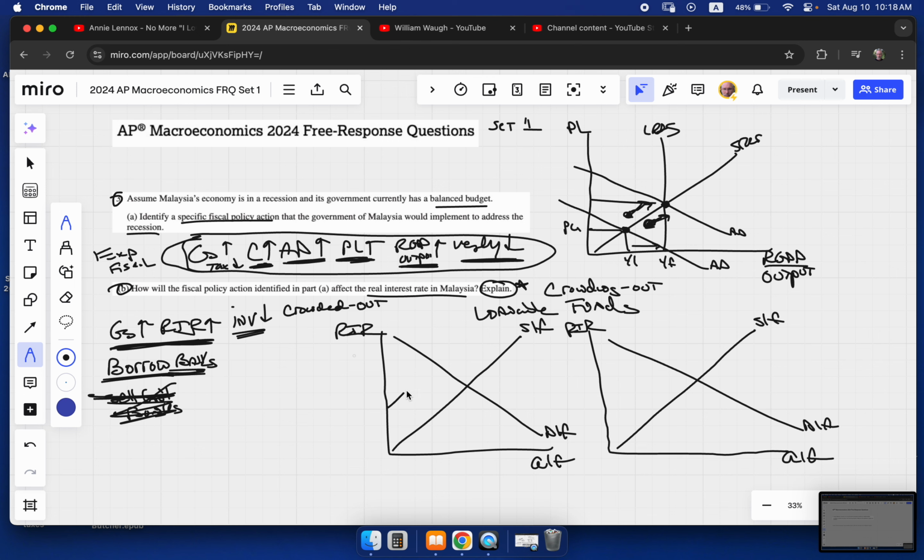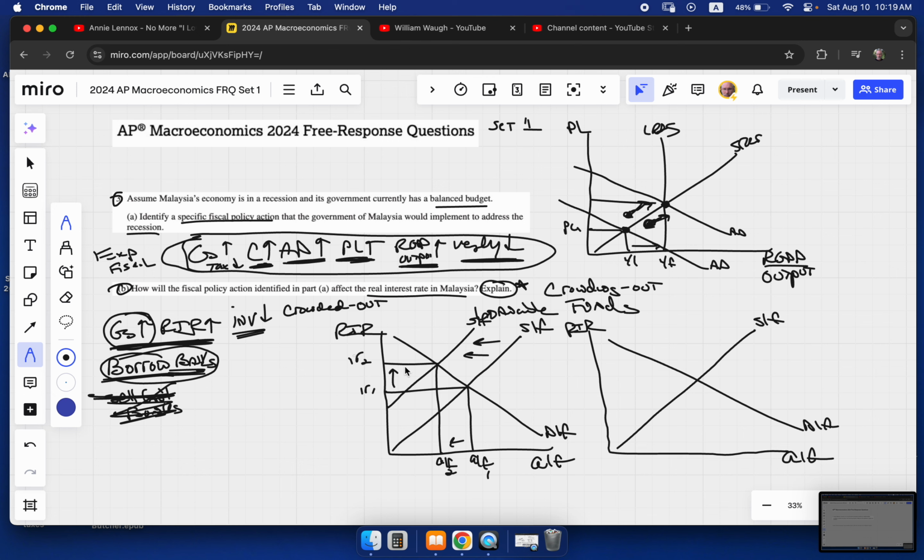So when that money comes out of the banks, the supply of loanable funds decreases. So we could say when the government is spending, the government is going to borrow from the banks. When they borrow from the banks, they're taking money out, and they're reducing the supply of loanable funds, driving up the real interest rate. This is our crowding out scenario. I've never seen an FRQ where they actually ask about crowding out by using the word crowding out. But this is our understanding here, that anytime the government is spending, they're driving up the real interest rate.